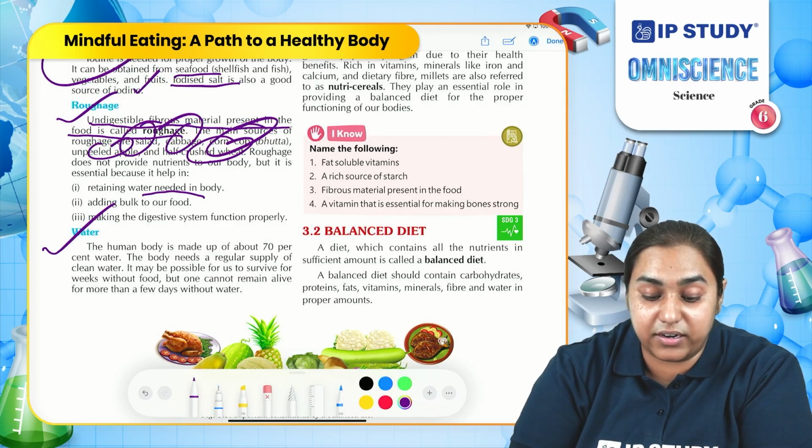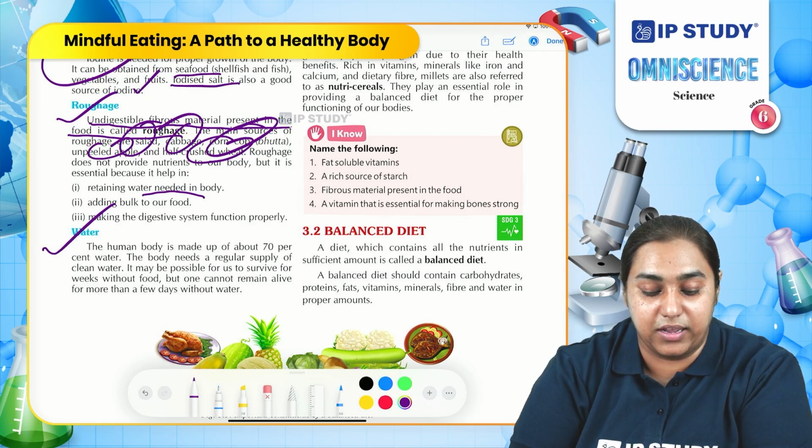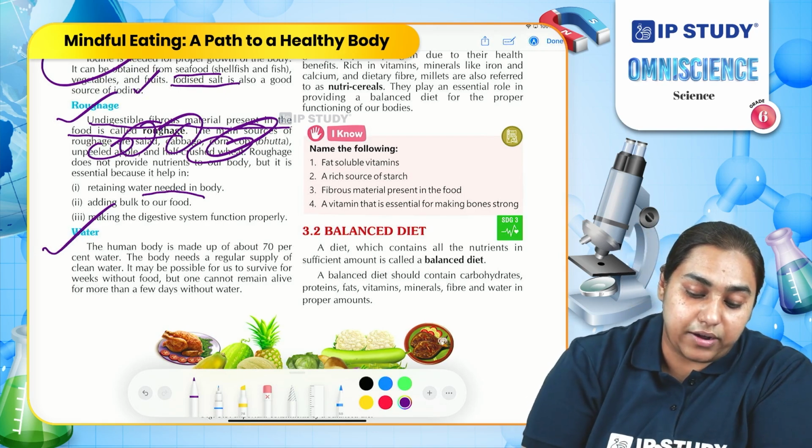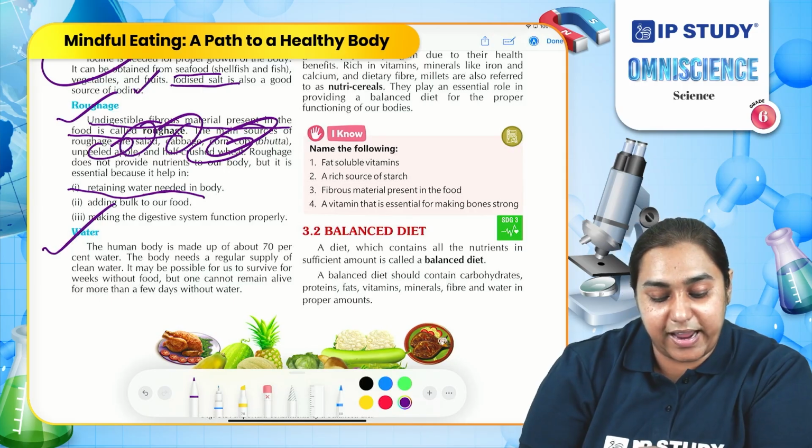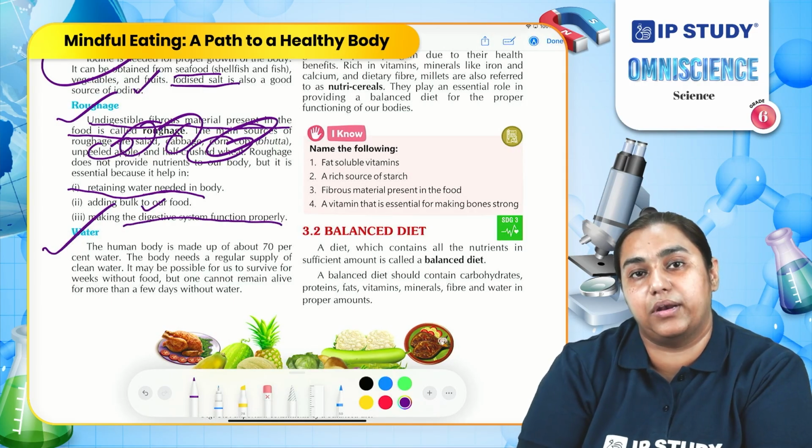It is not providing any nutrient to us, still we emphasize eating it. It has certain important functions in our body. For example, roughage helps in retaining the water need of our body. It adds bulk to our food and makes the digestive system function properly.